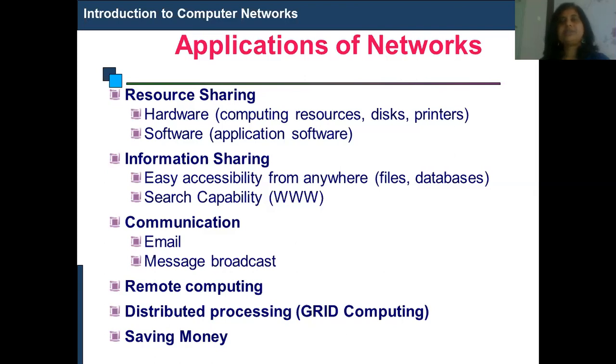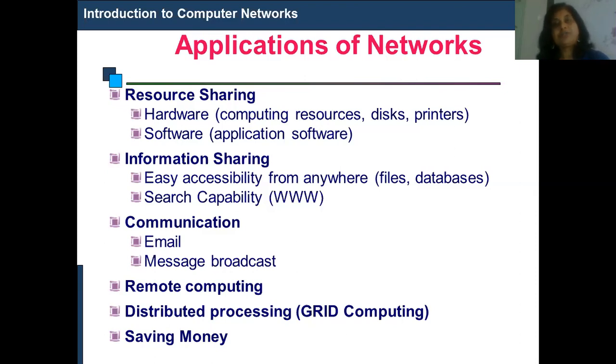And the next one is saving money. Now, how does a computer network save money? We know that mainframe computers are very fast computers, but the cost of a mainframe computer is 100 times more than a personal computer. But see what happens in the case of computer networks. If we connect 100 machines together to form a network, then we can achieve the speed of a mainframe computer.